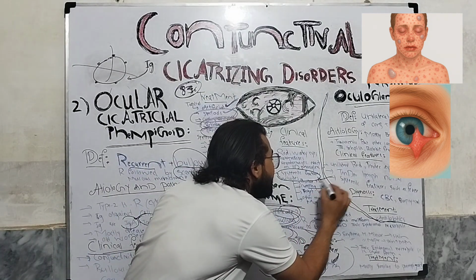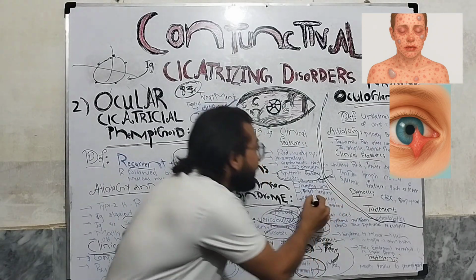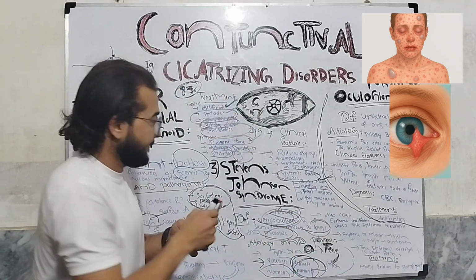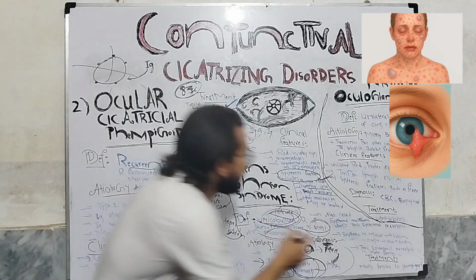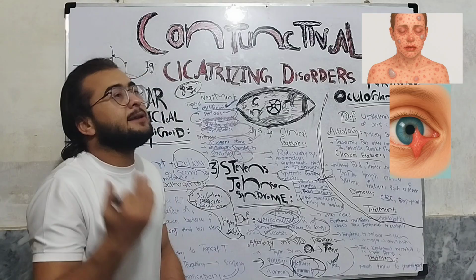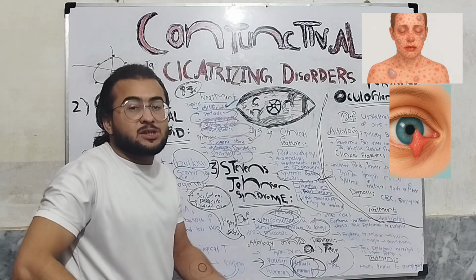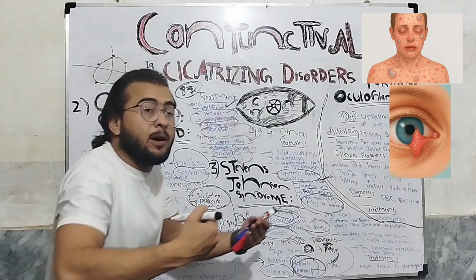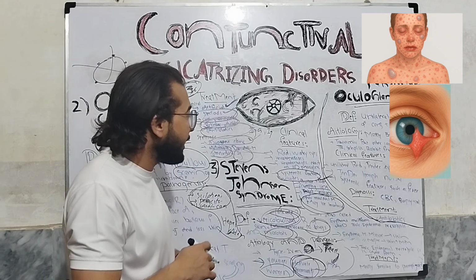So bullous lesion in the mouth, crusting lesion on the lips, we will have target lesion on the skin. So the target lesion will be present on the skin, okay? Target lesion. Other mucous membranes will also be involved, like the esophagus, the trachea, the anal and genital regions. The bullous lesions can also be seen in other mucous membrane areas, okay?